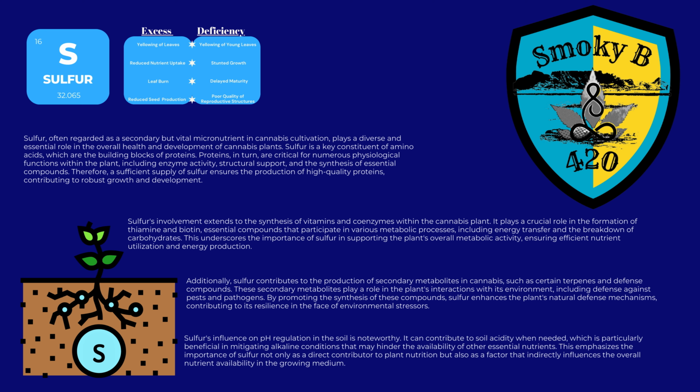Sulfur's influence on pH regulation in the soil is noteworthy. It can contribute to soil acidity when needed, which is particularly beneficial in mitigating alkaline conditions that may hinder the availability of other essential nutrients. This emphasizes the importance of sulfur not only as a direct contributor to plant nutrition, but also as a factor that indirectly influences the overall nutrient availability in the growing medium.